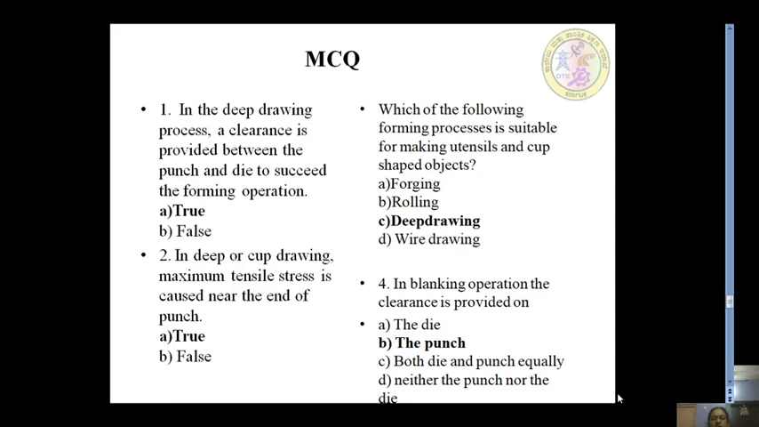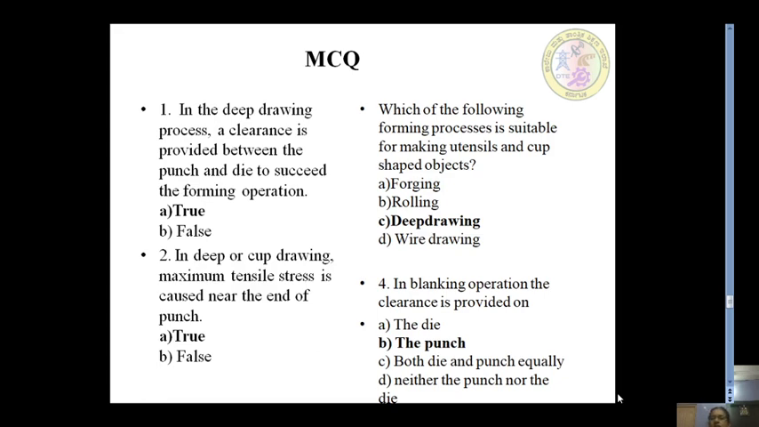We are going to have some MCQs. In the deep drawing process, a clearance is provided between the punch and die to succeed the forming operation. That is true, because it allows easy removal of the cut piece, the waste piece. Then in deep or cup drawing, maximum tensile stress is caused near the end of the punch. So that is also true.